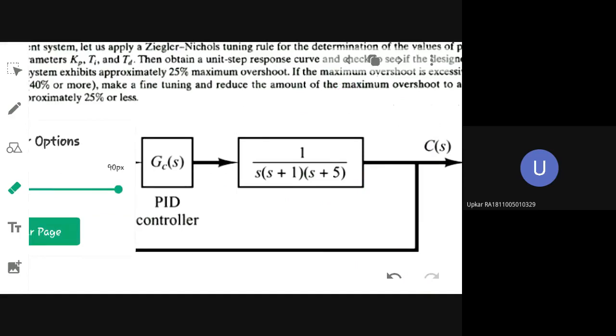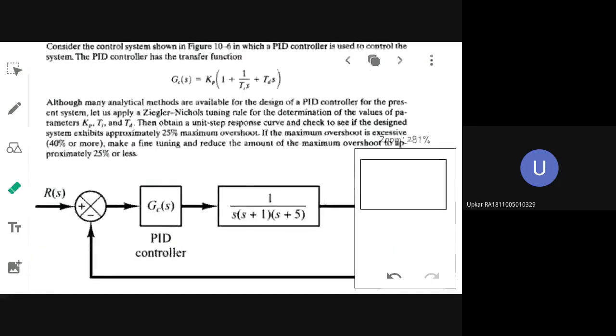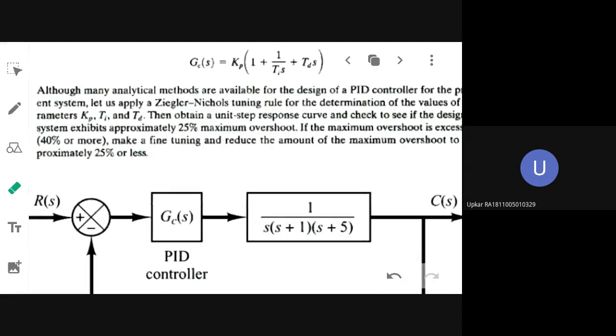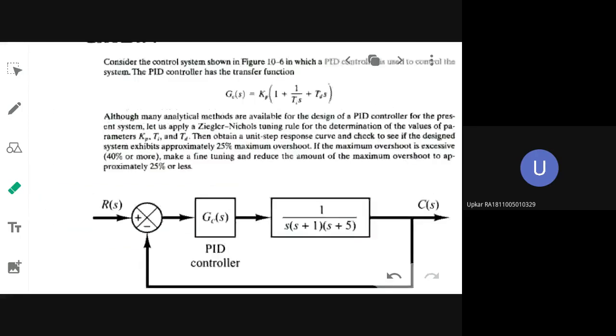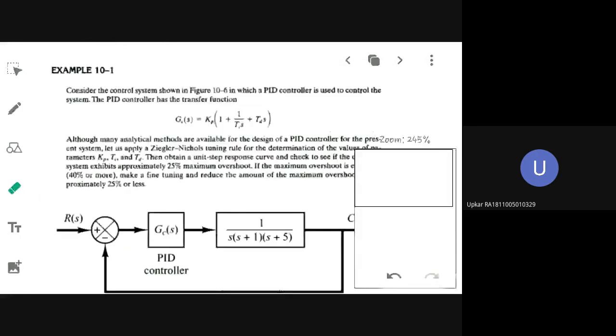You are going to use the second method. If you read the statement, how much percentage overshoot have they asked you to design? The system should have 25 percent overshoot. Accordingly, you have to set up the controller. In order to achieve this condition, you need to design a PID controller. For that purpose you are adding a controller to the plant. Now I think you have understood the problem statement. Now, how will you proceed with the second method? Tell me.